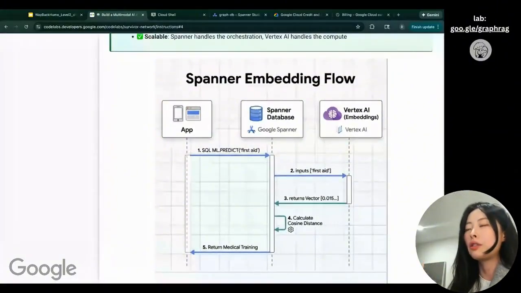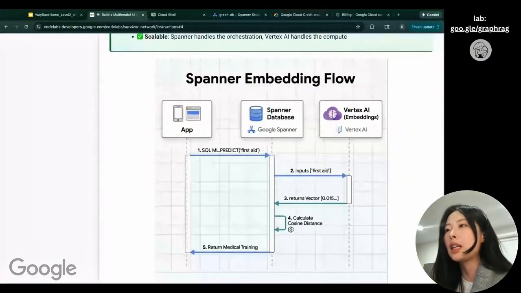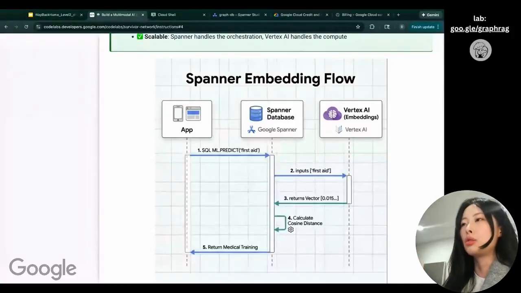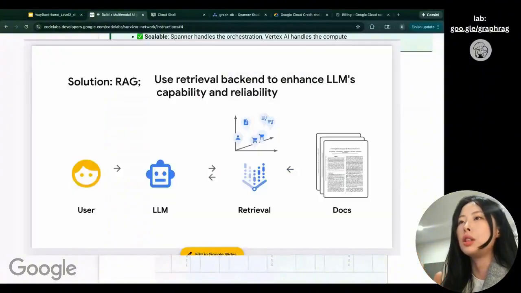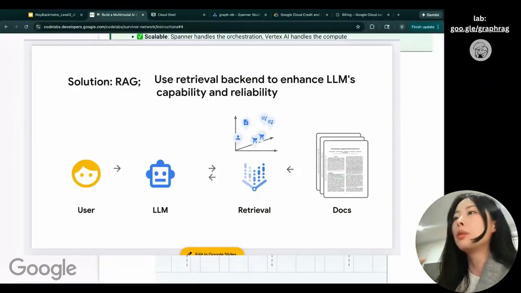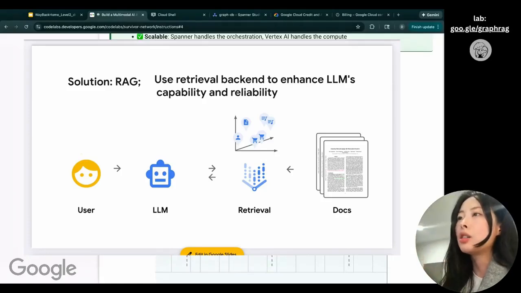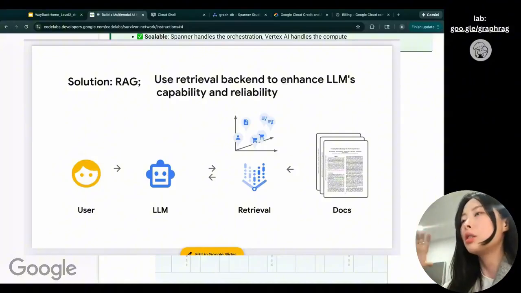For those of you who don't know what embedding and RAG are, let me quickly go through them. RAG is retrieval augmented generation. The problem RAG is trying to solve is that if you directly use AI, it may not have the personalized knowledge base for your question. So you may want to use an additional, personalized database.